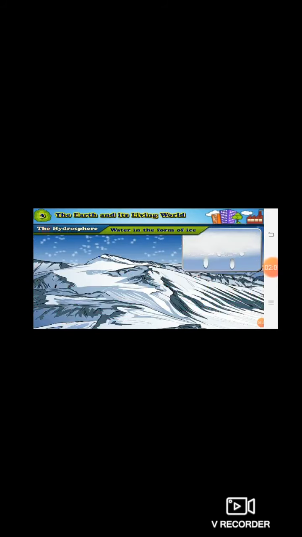Now we'll see water in the form of ice. In cold regions, water particles from the clouds start freezing. They have shown you in the box-like diagram. When they freeze, they come down in the form of snow. This snow starts collecting in the low-lying area and becomes enormous in size.